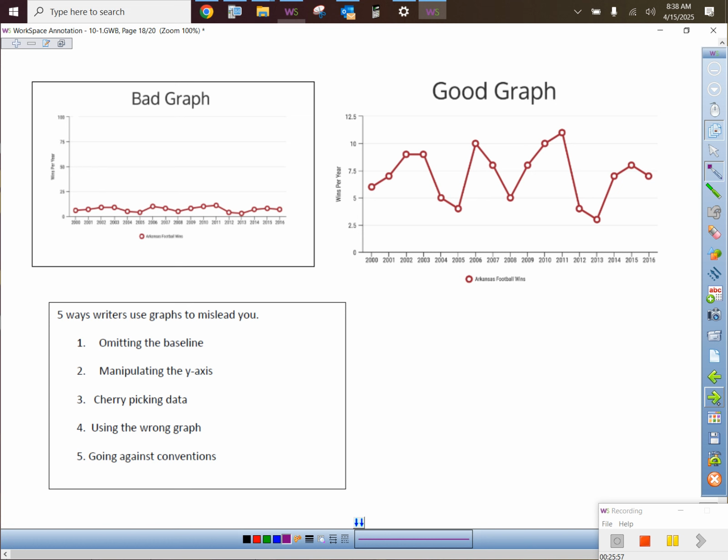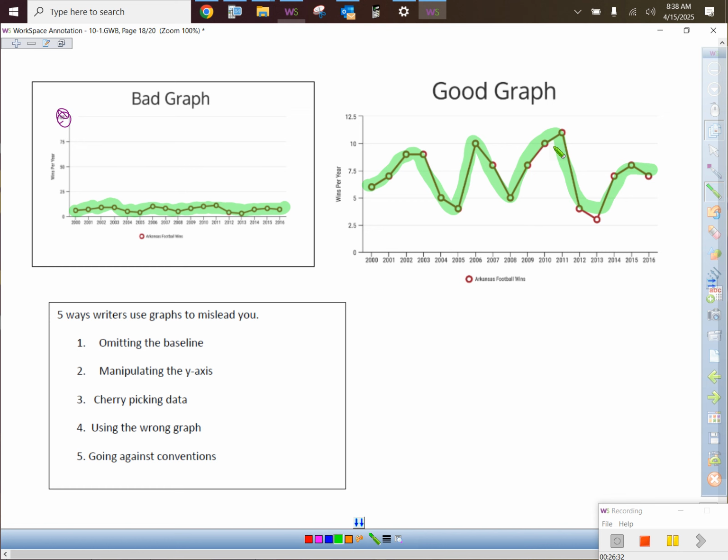Because if you look at the data, until recently when they went to the 12-team college football playoff, a team never played more than 13 games in a season, right? So they went up to 100 on that scale. It's like, dude, you're only going to play 13 games. Now they can play up to 15 games, but still, whatever. Why did you go all the way up to 100? But why would they do that? Because if you look at that, you go, oh, they're doing all right. That's pretty level. Not at all. They have some good seasons, some bad seasons. Isn't this graph over here way easier to tell where their good seasons were and where their bad seasons were in that case? And then the last one, baby.